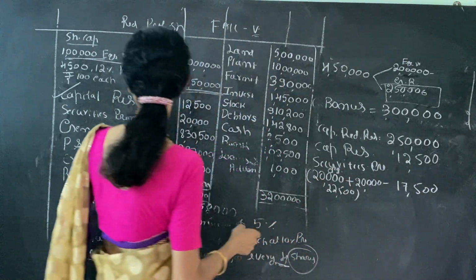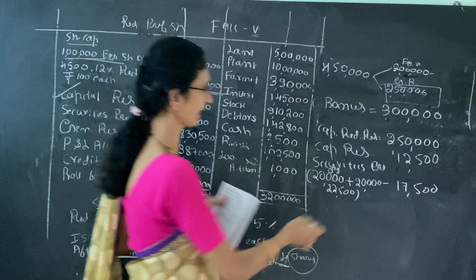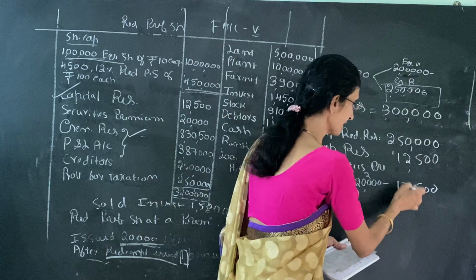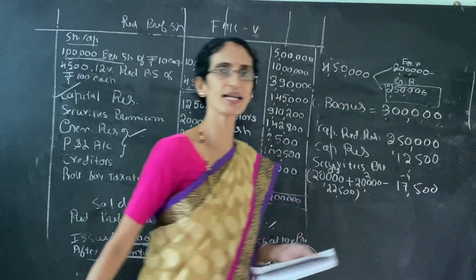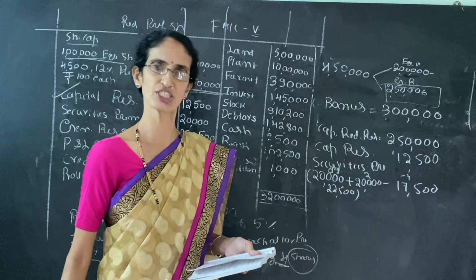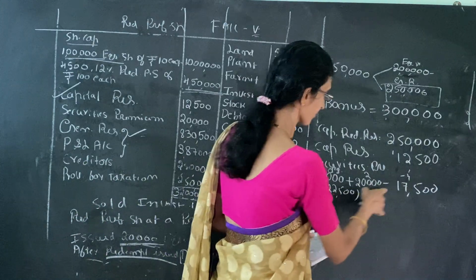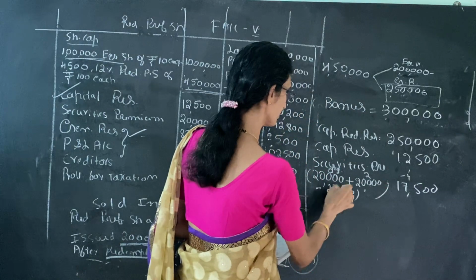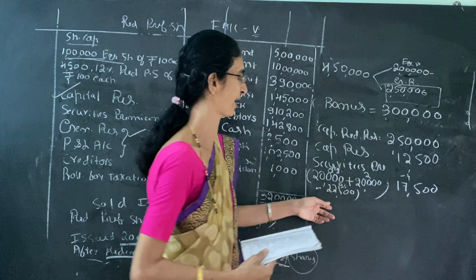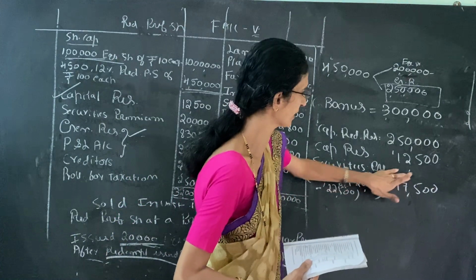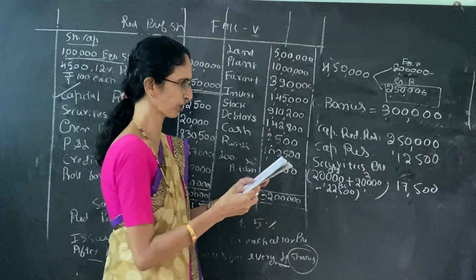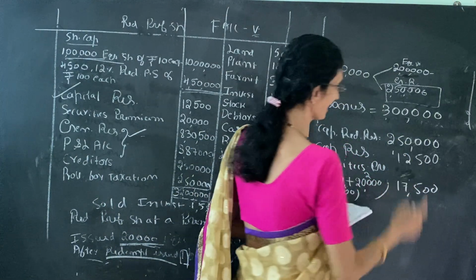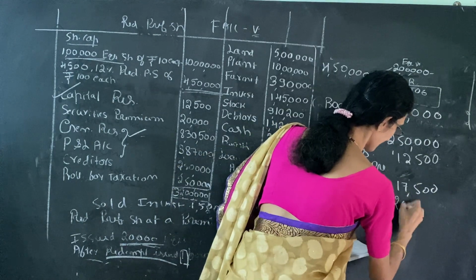20,000 is the opening balance of securities premium here in the balance sheet. Then journal entry number 2, premium of the equity shares. Then journal entry number 4, we paid to the preference shareholders 22,500. So we can get only 17,500. Once again there is a shortage. If you calculate this one, it will become 2,80,000. That means 20,000 is the shortage.